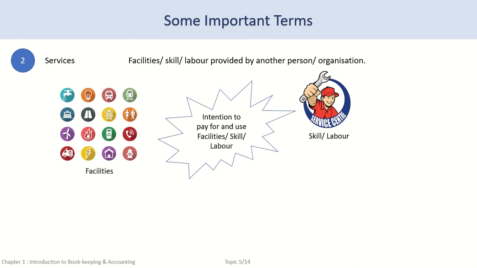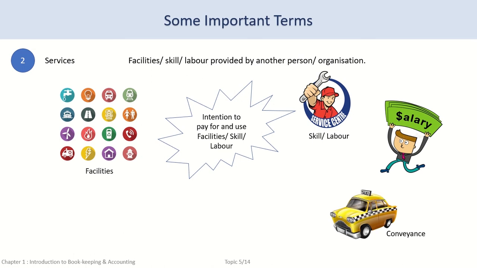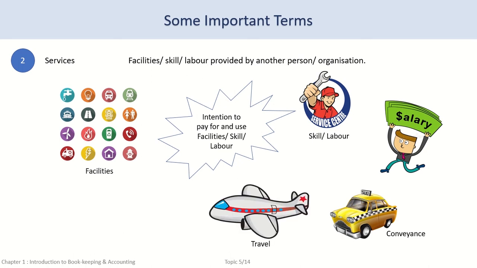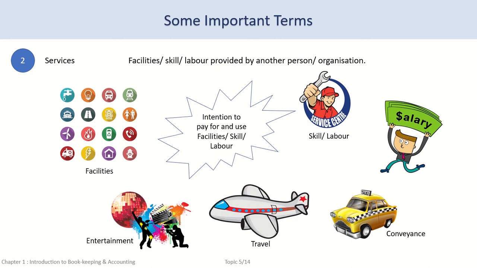Examples of such services are salaries or wages paid for providing skill or labor, rent paid to the landlord for allowing us to use the premises, conveyance charges paid for transportation in a bus or train or taxi for getting us to our destination. Even flight and visa expenses are services provided to travel. Entertainment charges paid to a theater for providing the facility to watch a movie.